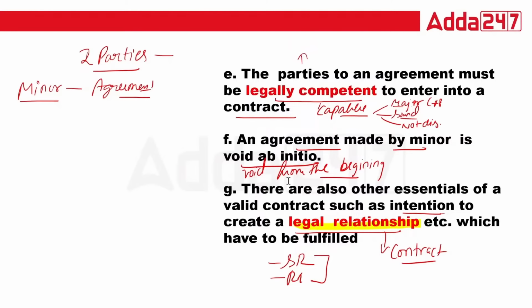These are the keywords that you have to understand. So these are the important terms of your contract. Okay, so this is the general principle of contract that we have done.